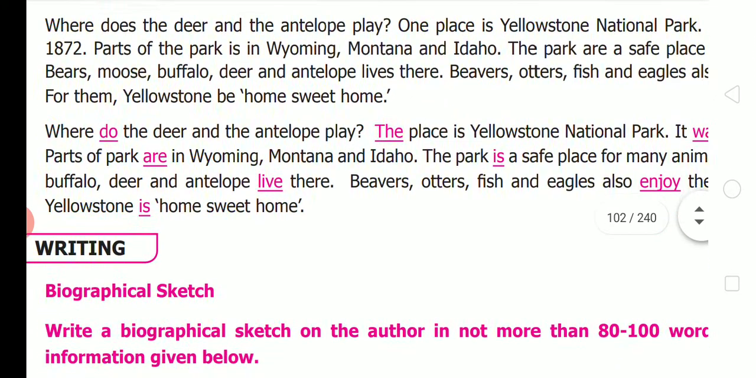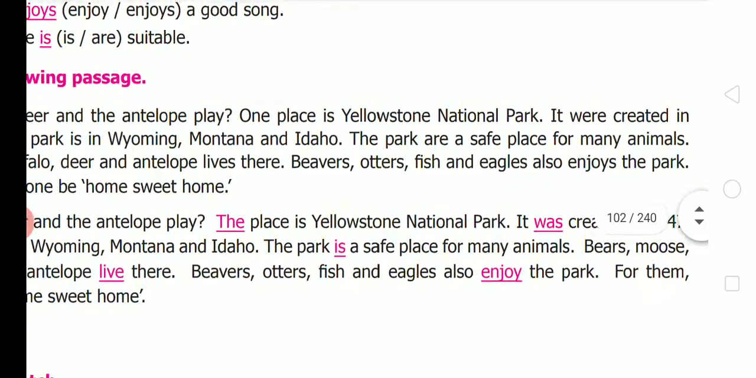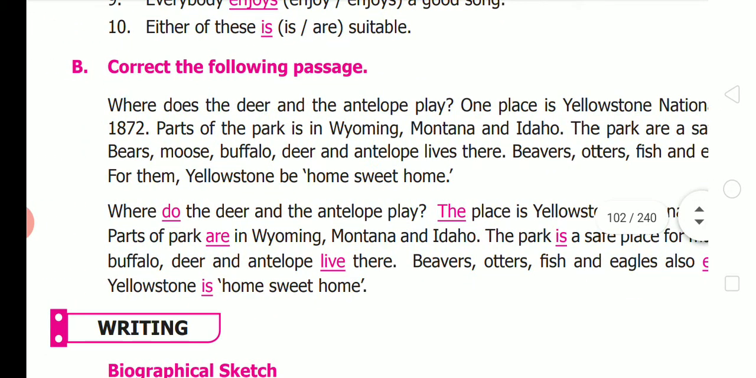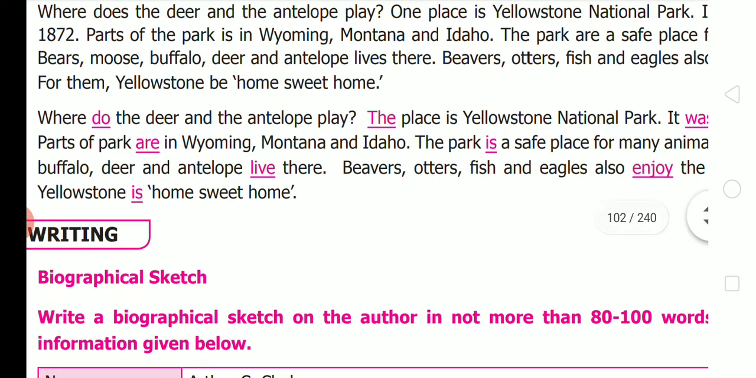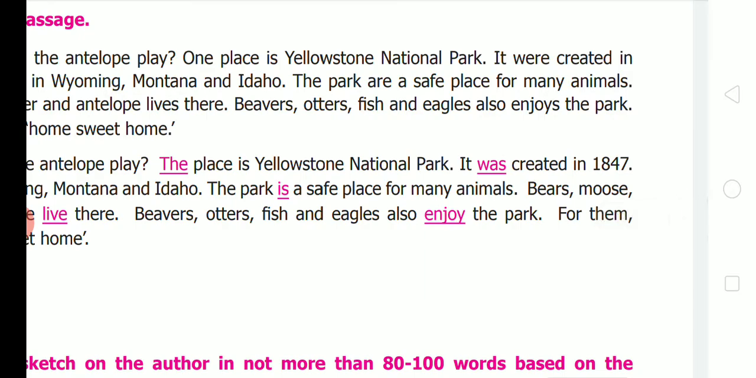Correct the following passage, students. Where does, you can see, where does will not come. Where do the deer and the antelope play? The place is Yellowstone National Park. It was created in 1847. Parts of the park are in Wyoming, Montana and Idaho. The park is a safe place for many animals.